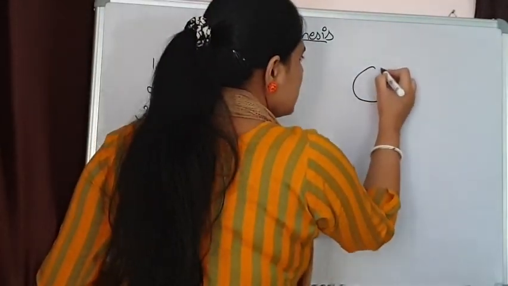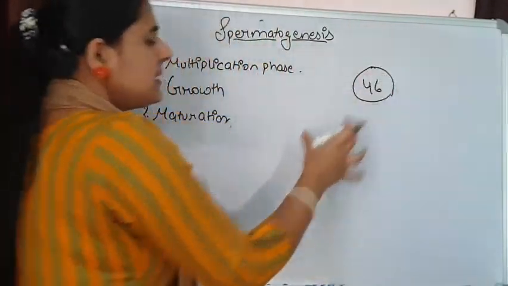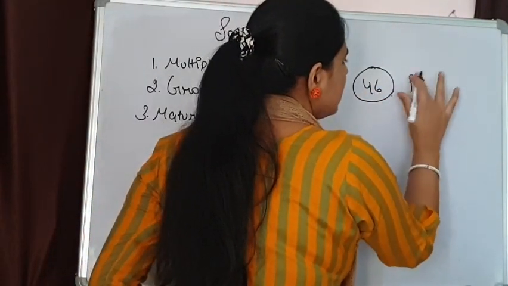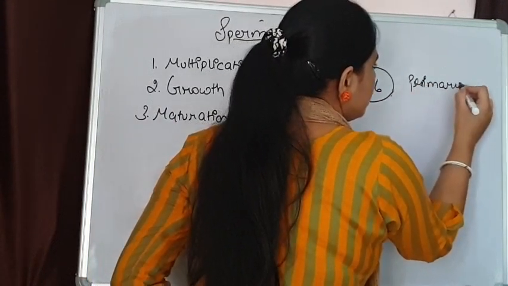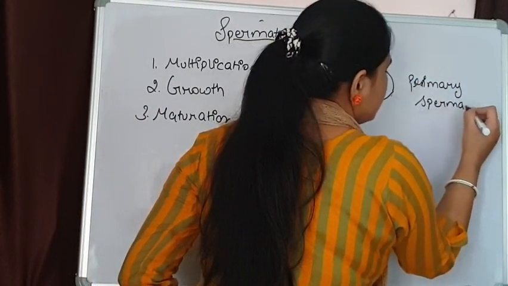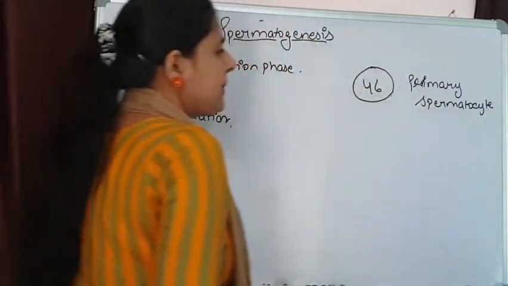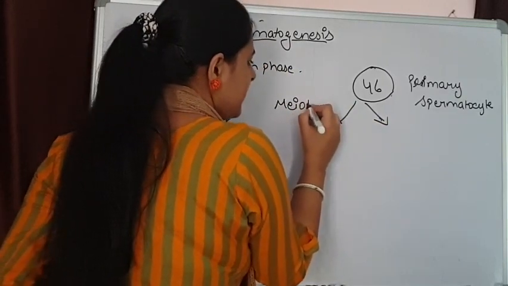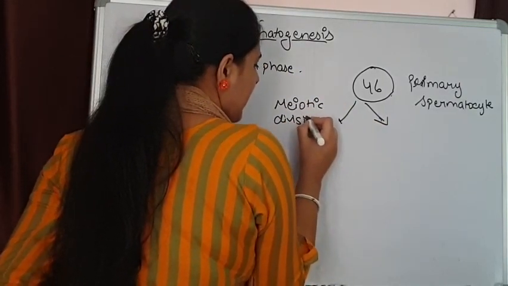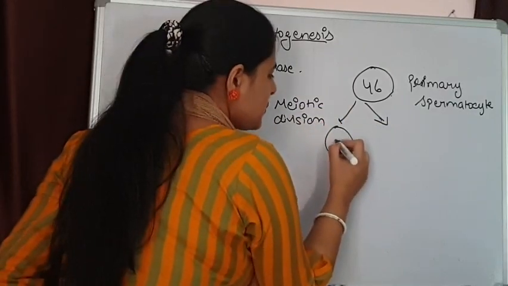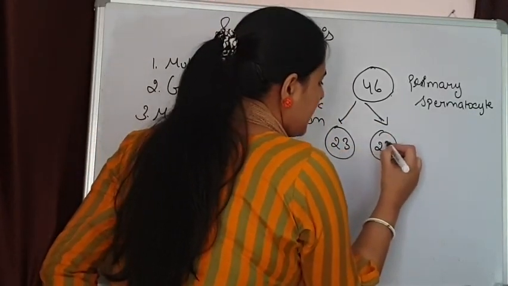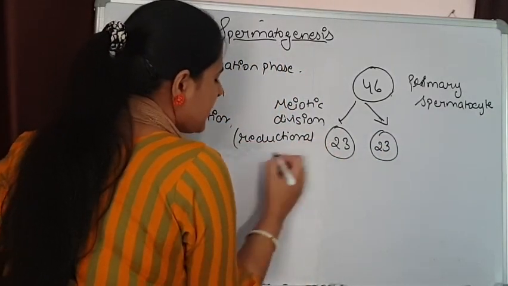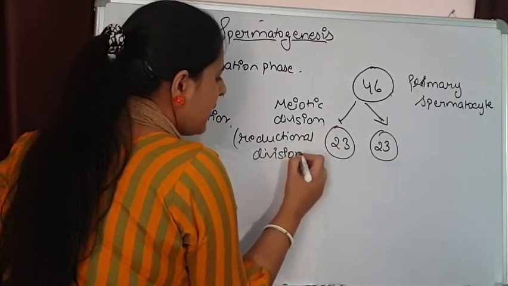This is the cell that has undergone growth. It has increased in its size. Now this cell is a primary spermatocyte, and this primary spermatocyte is going to undergo meiotic division. First meiosis leads to the formation of two cells which are haploid in nature, because it is a reductional division.